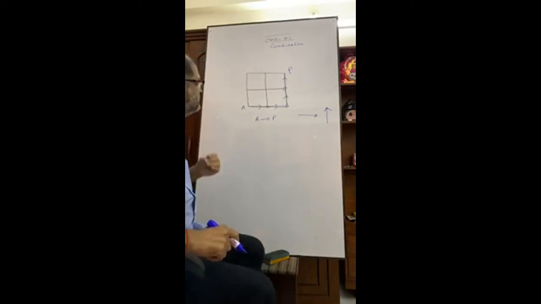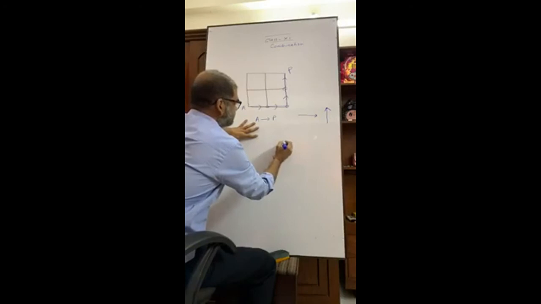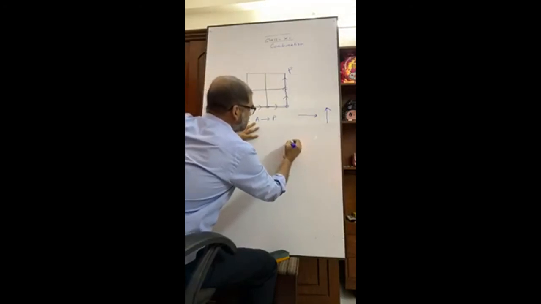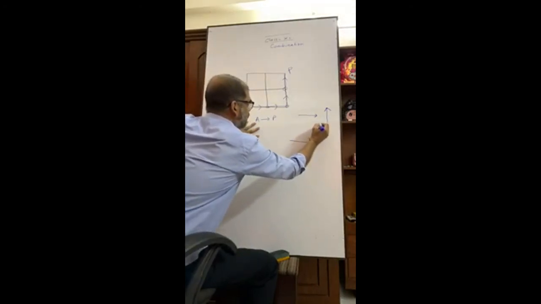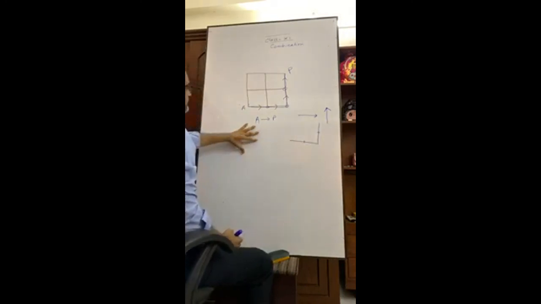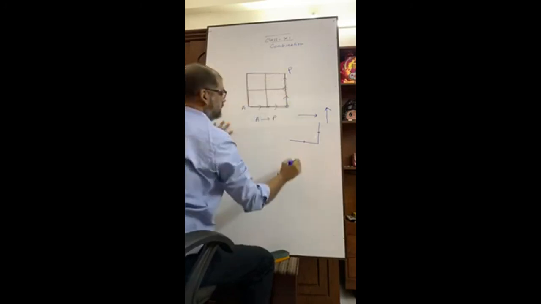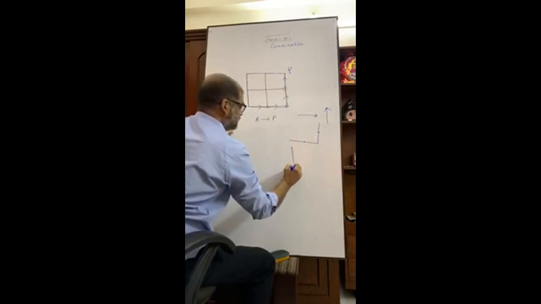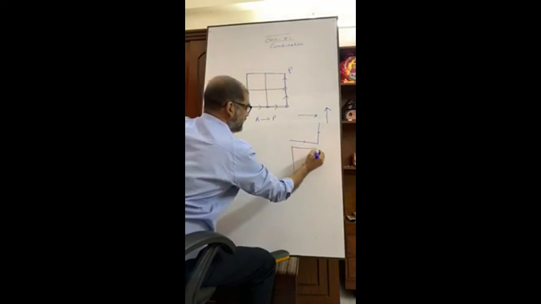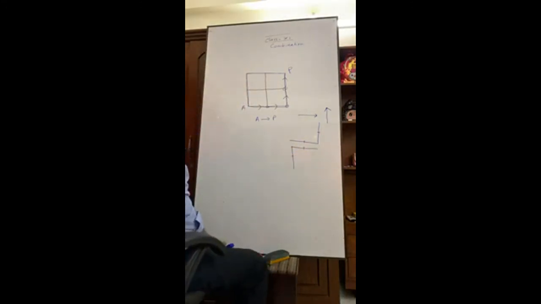Okay, let's see. Suppose this is one of the ways. This is also another way. This is also another way. How many ways are there?